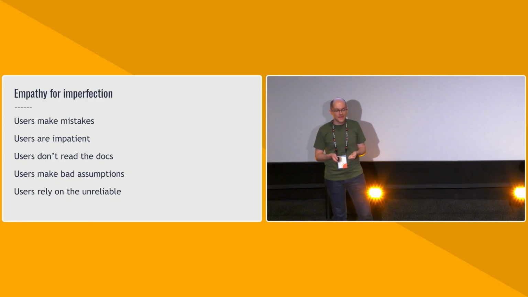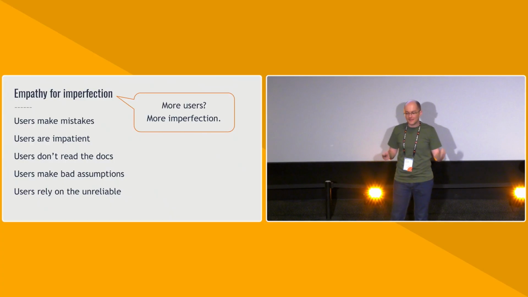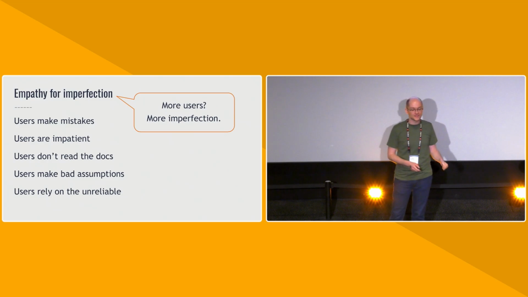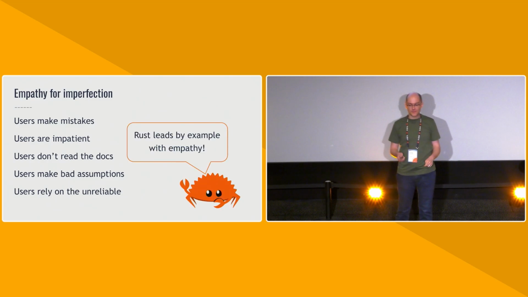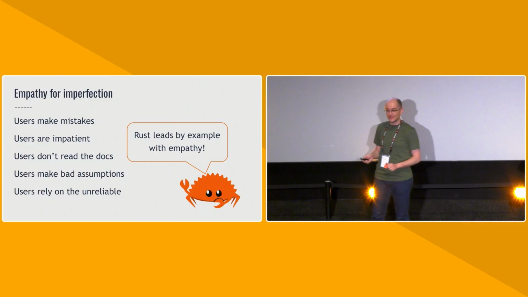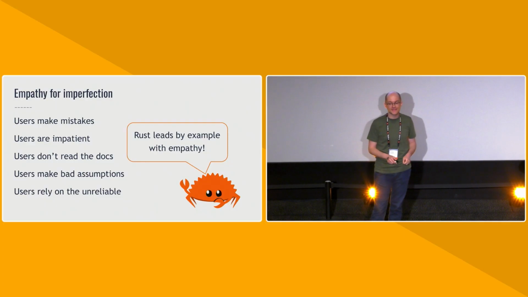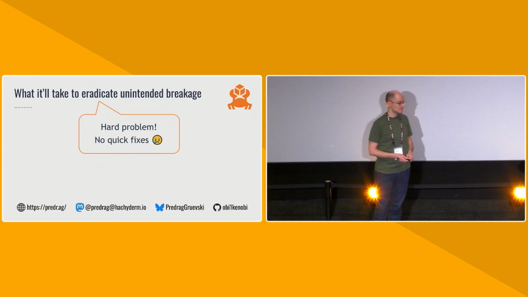And the more we make Rust an accessible language to everyone, the more users we'll have and the more imperfection there will be. So this problem is not going to get better over time. It's going to get worse. So I'm asking us to remember that Rust leads by example with empathy. I think Rust is the most empathetic programming language out there, but I don't think we should stop at that. I think we should keep making it even more empathetic over time.